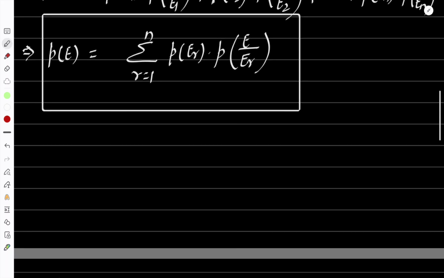So what we have written, probability of E1, what is the meaning of this?